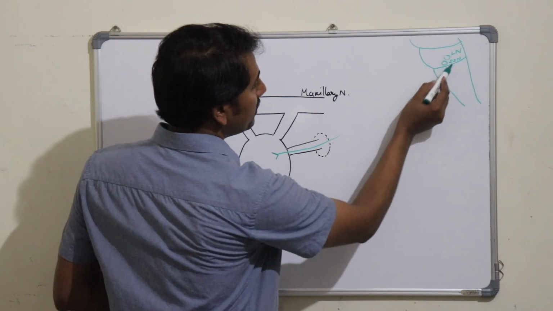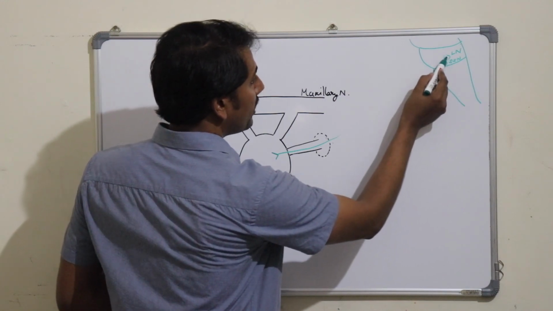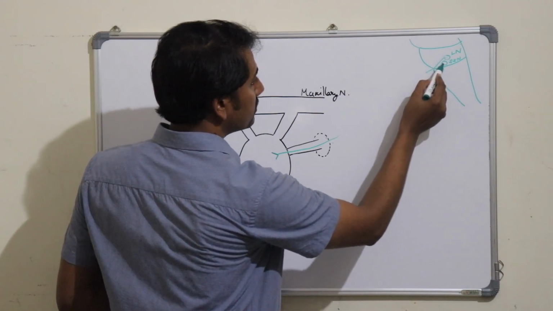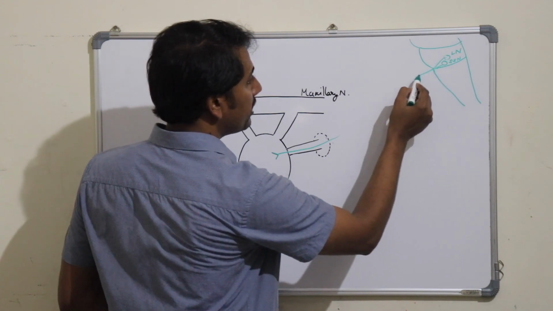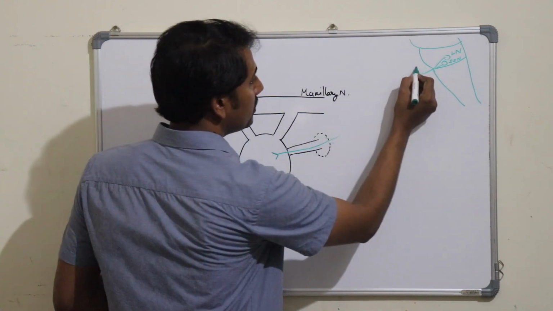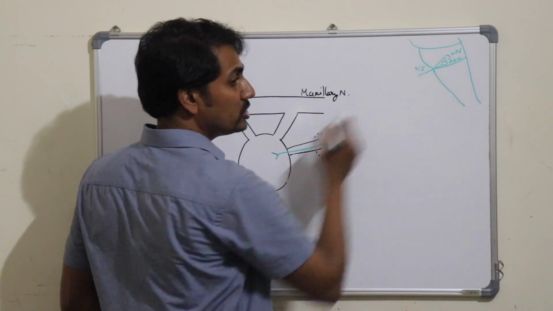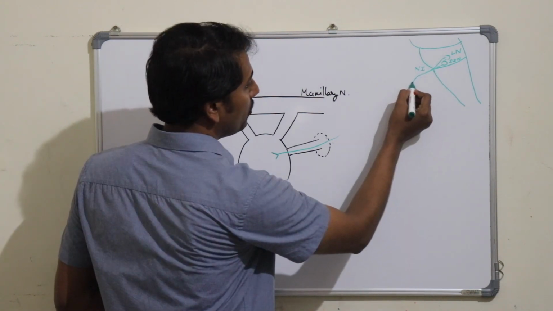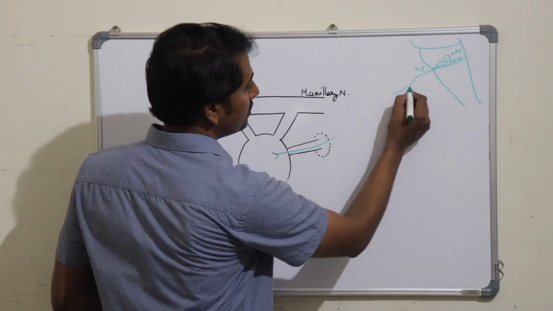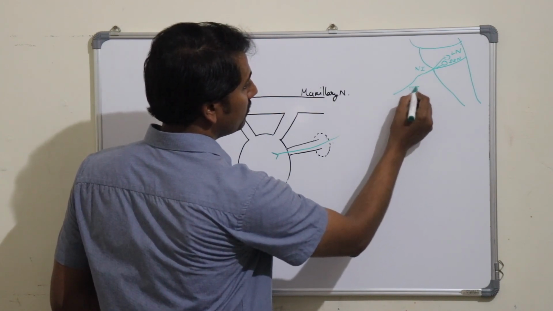The neurons present in these two nuclei will give rise to the preganglionic fibers which will run in the nervus intermedius. So this is the nervus intermedius emerging at the pontomedullary junction, and that will continue as the facial nerve, which is the seventh cranial nerve.